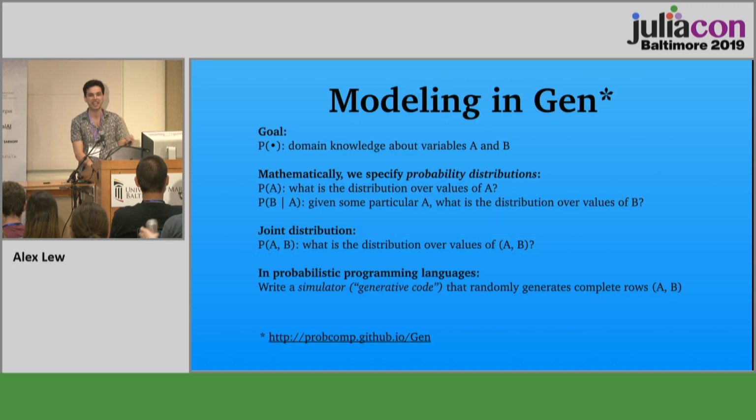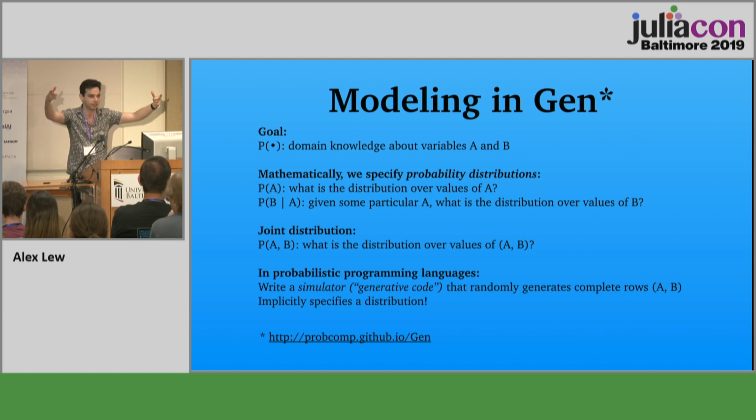So that's P of A comma B, how it's written, the joint distribution on both of the sets of variables. What probabilistic programming languages do is they recognize that if you write a simulator, a program that simulates fake data sets, you've kind of specified implicitly a distribution over the variables that you're simulating. Because to know whether a state and a city and a typed city and a rent are likely, we can look at the program and ask, is this program likely to have generated those values?